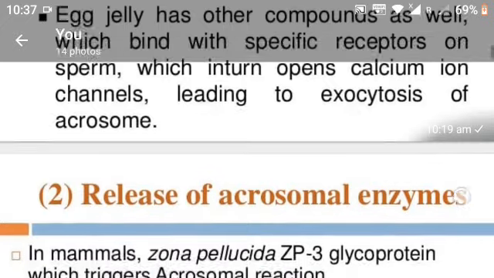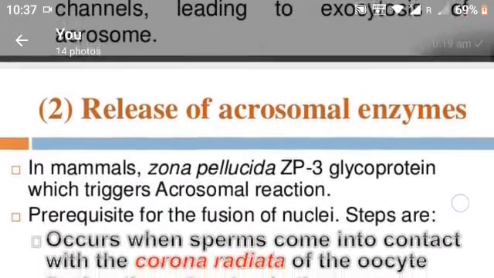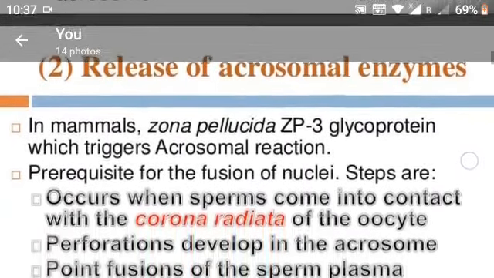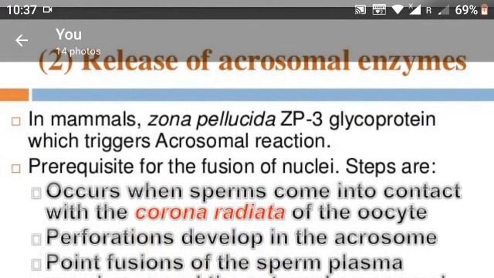Next, release of acrosomal enzymes. Acrosomal enzymes in mammals: the zona pellucida, ZP3 glycoprotein, which triggers the acrosomal reaction. ZP3 glycoprotein. Okay,